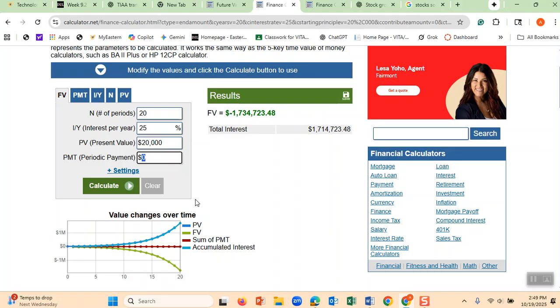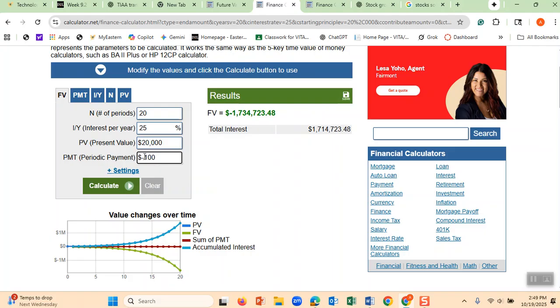I put negative. The reason I put negative here is because this is the money that you owe to the credit card company. But when you pay 100, it goes out of your pocket. That means this 20,000 has come from the credit card company to your pocket, and this $100 that you pay, that's why it has to be negative.